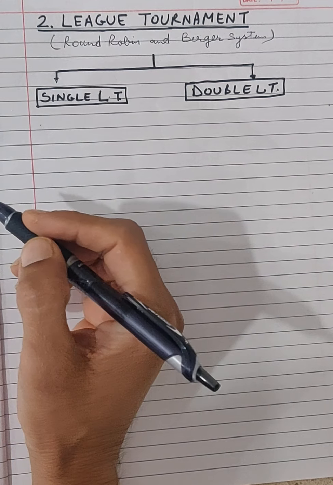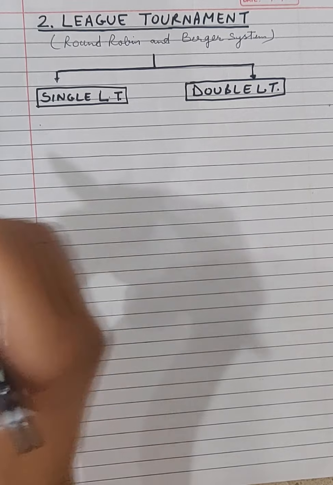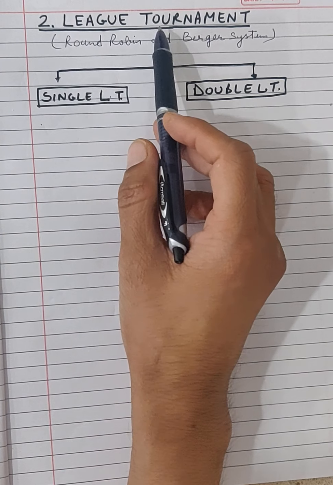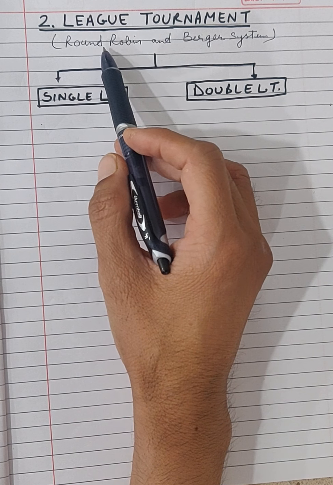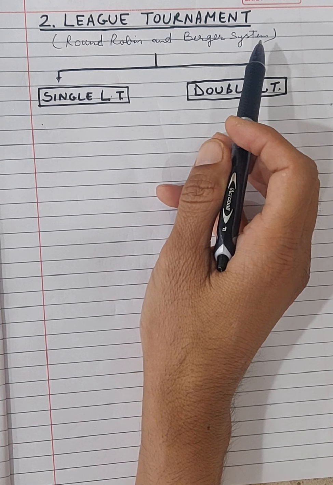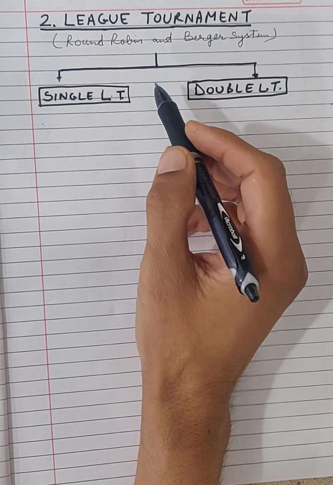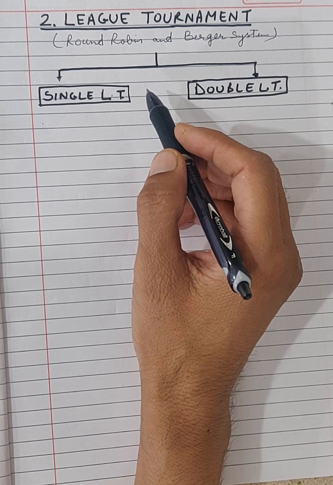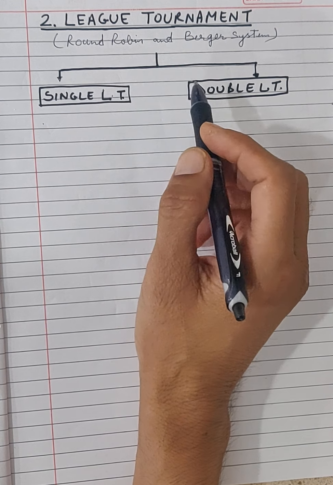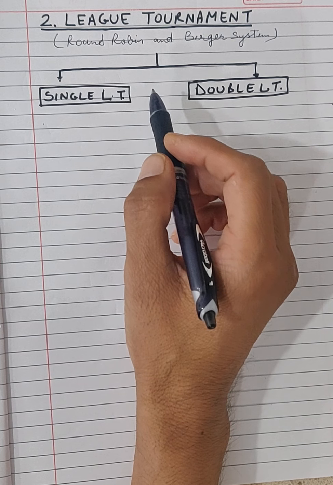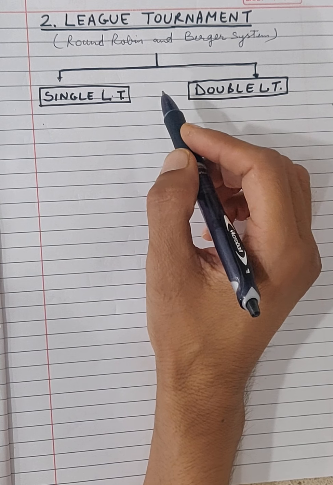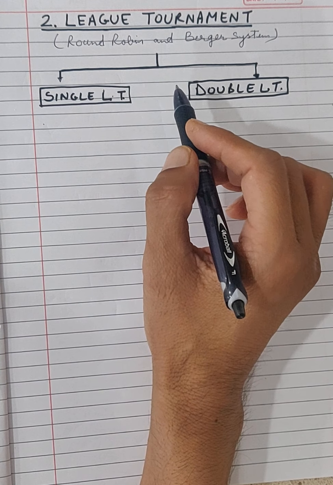Hello student, today we'll learn about the second type of tournament, that is league tournament. It is also known as round robin or Burger system. In league tournament, all the teams are treated at par. Par means no special seeding, no seeding or bye. If bye has been given to a team, then all the teams get the bye in the tournament. So all the teams are treated at par in league tournament.